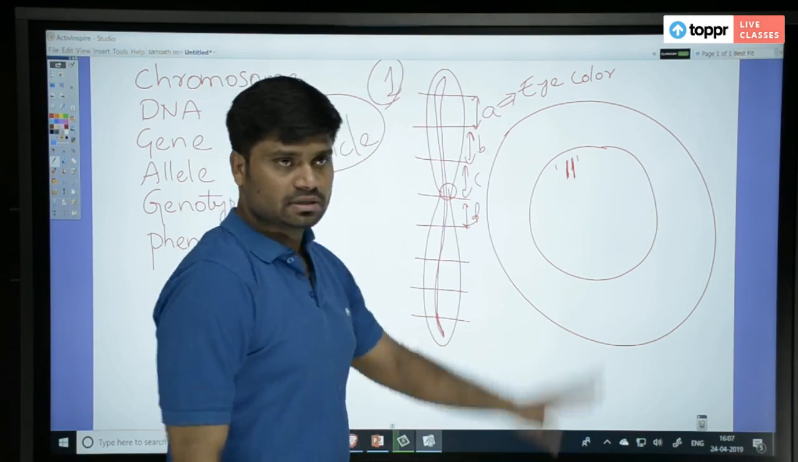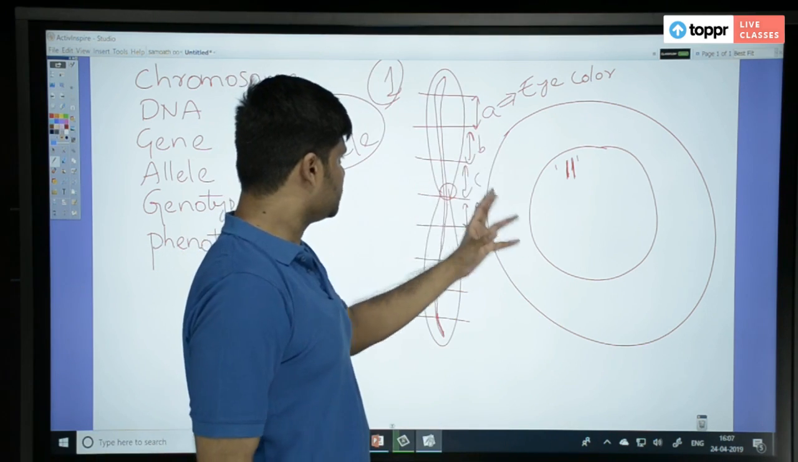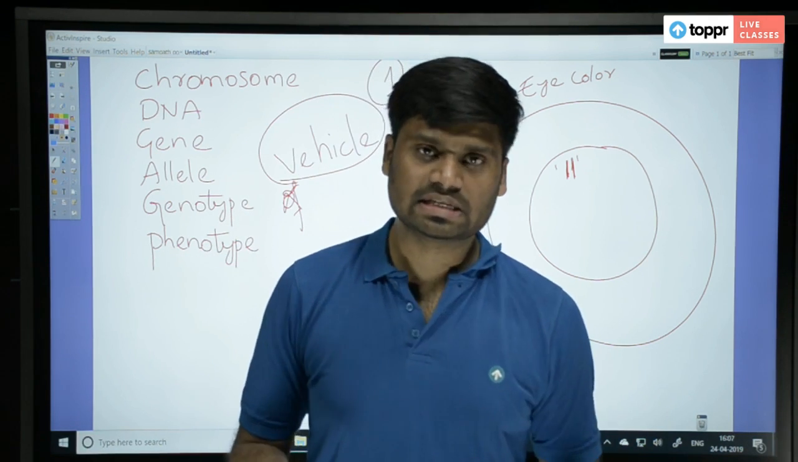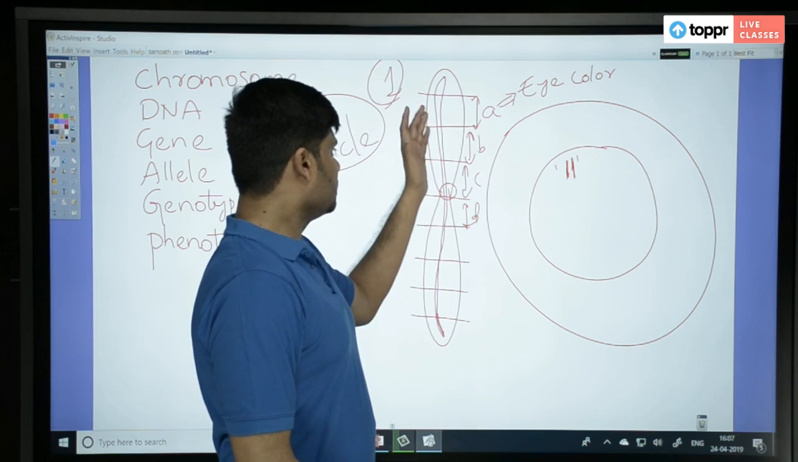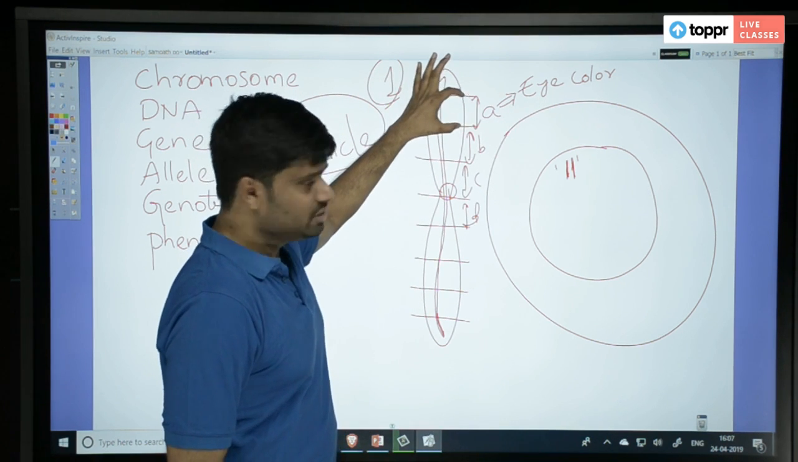Okay, so where is it? For example, this is not the correct example. Don't think that your eye color gene is present on chromosome number 1. I am not saying that. I am giving you an imaginary example. Let us assume that the eye color gene is present, let us say, on chromosome number 1 at this location.